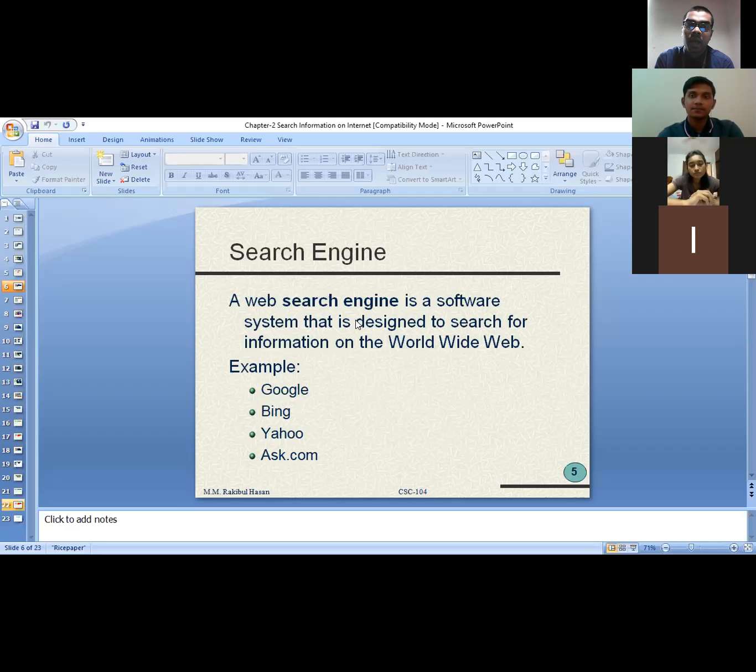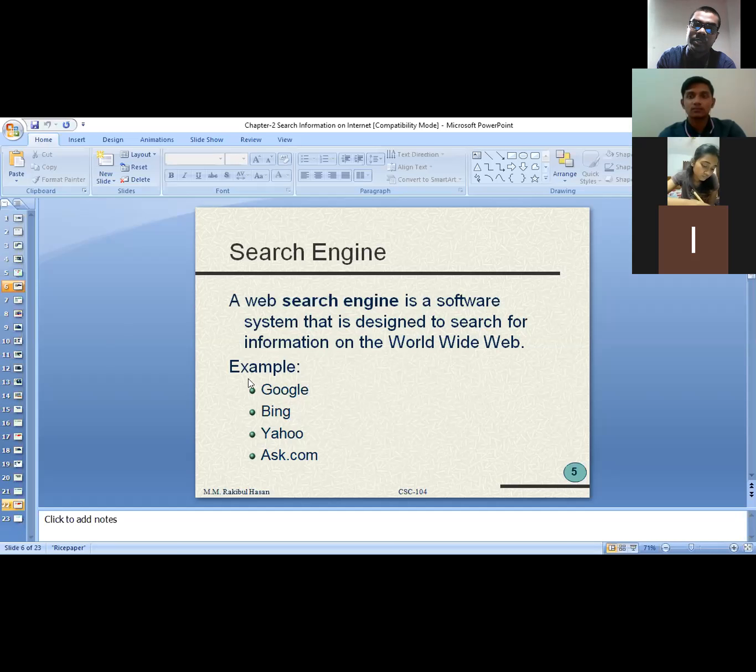That's why they say a web search engine is a software system that is designed to search for information on the World Wide Web. In the World Wide Web we have lots of resources and lots of information available. If you want to find any specific thing, you have to write down the keyword in your Google search engine. Then when you press enter, your search engine shows you a number of links, and by clicking on those links you can get your desired information.